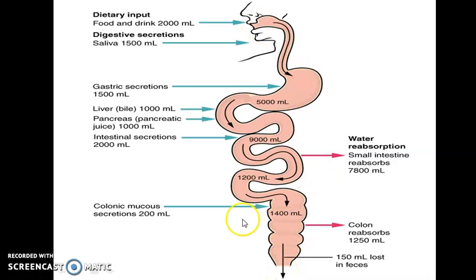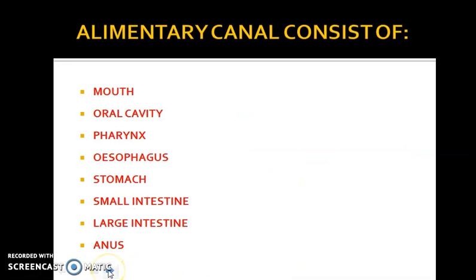So we are going to discuss each of these components in detail. So let's continue. The alimentary canal consists of the following components: the mouth, the oral cavity, pharynx, esophagus, stomach, small intestine, large intestine, and the anus.